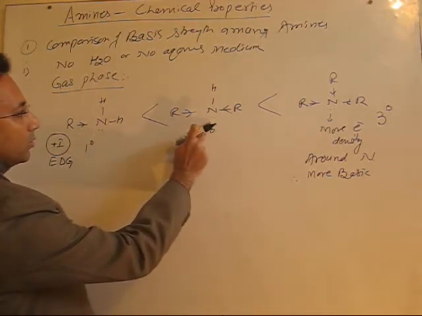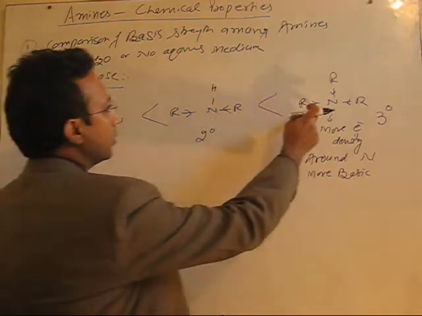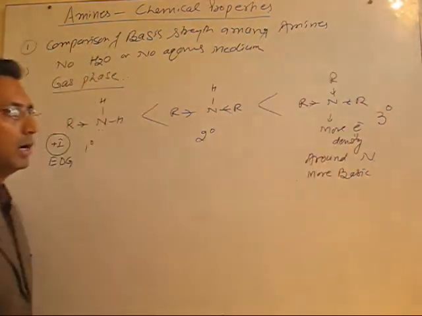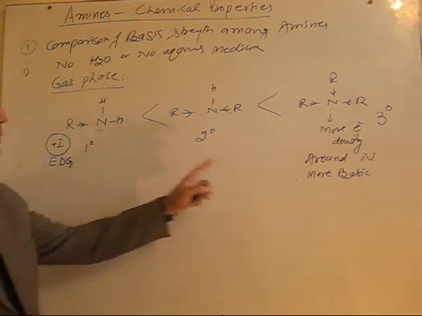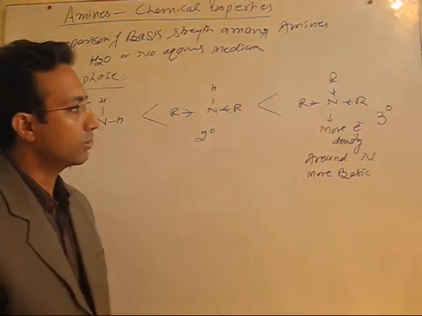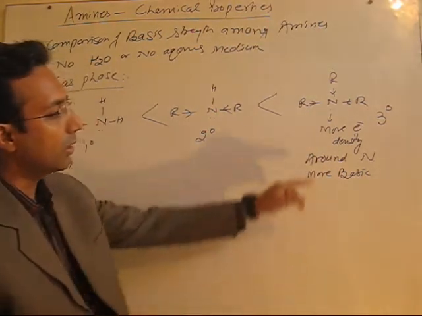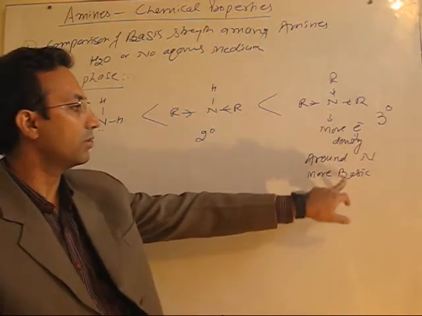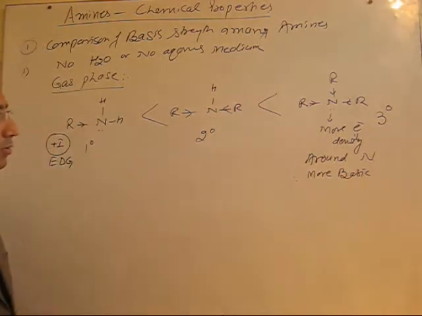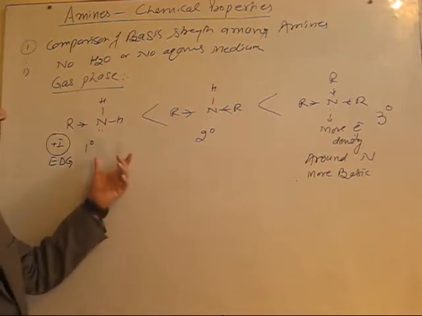Fine. So here also you have two R groups and here you have three R groups. So more R groups are there, more will be the electron density on the nitrogen. So you see, in case of tertiary you have more electron density around nitrogen. This shows that they are the most basic among them. Fine. So this is the comparison when the reaction takes place in the gaseous phase.